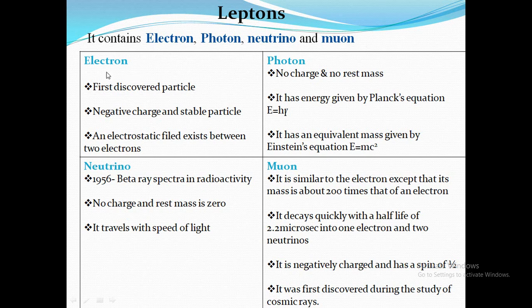Electron, we all know about the electron. It is the first particle discovered. It is a negatively charged and stable particle, and an electrostatic field exists between the two electrons.